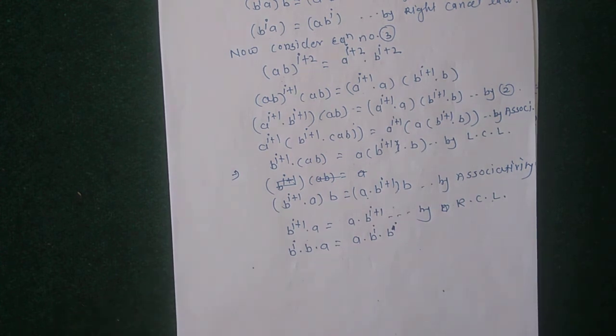Here, to prove ab = ba, how do we prove this?